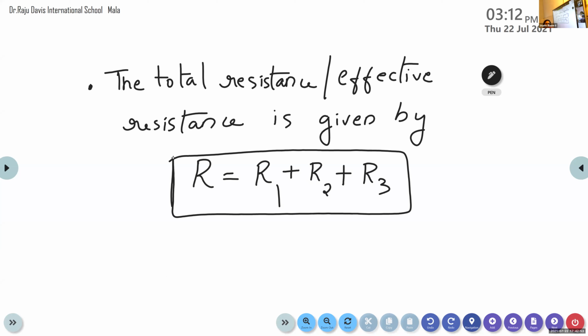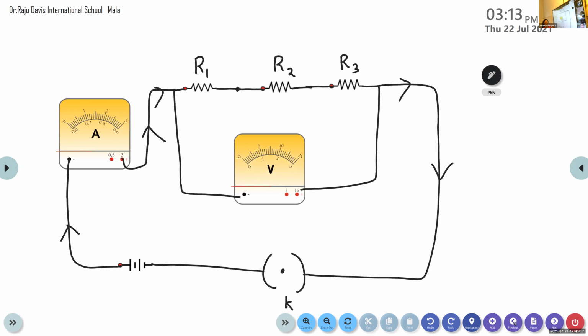First of all, you just study the equation for calculating the total resistance. It will be helpful whenever we are doing a problem. So after the discussions, we can do a problem, then it will be more clear to you. The total resistance or the effective resistance is given by R is equal to R1 plus R2 plus R3. This is for series combination. So here we have a circuit with 3 resistors with resistance values R1, R2 and R3.